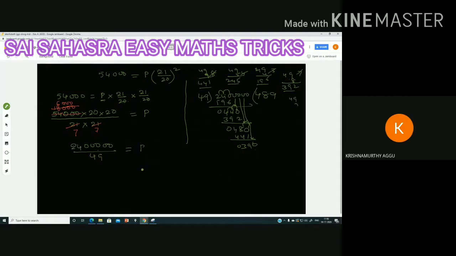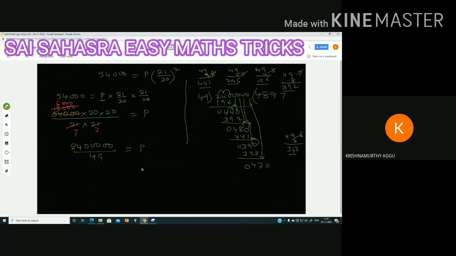49 7 times we have to find. It is crossing that. That is why I am going to 49 7 times: 7 nines are 63, 7 fours are 28 plus 6, 34, 343. 7 times is how much? 343. 10 minus 3 is 7, 8 minus 4 is 4, 0. Remainder. Next, take down the next one, which is 0.